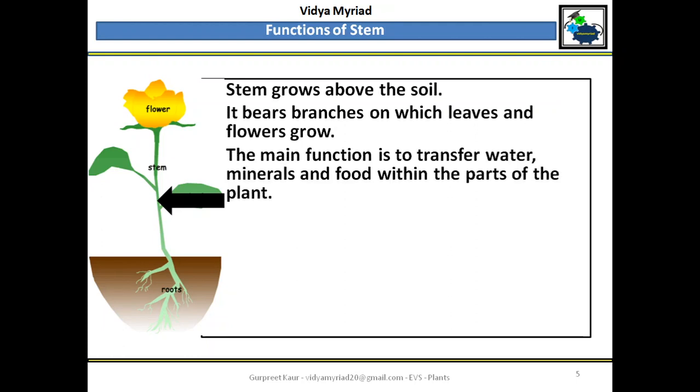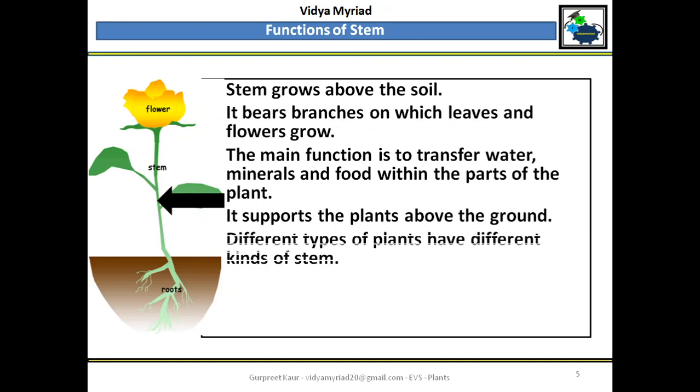Okay. The main function is to transfer water, minerals and food within the parts of the plant. So what is the role of the stem? It will carry your water and minerals or food to the different parts of the plant. It supports the plant above the ground. So this is the main part of the plant which is holding it above the ground. On the stem only, various branches come out where leaves and flowers grow.